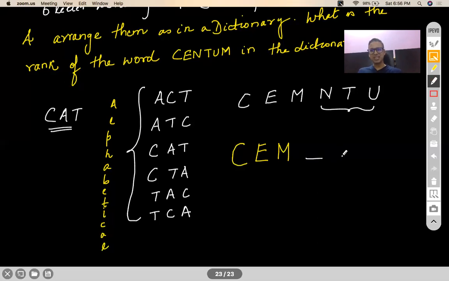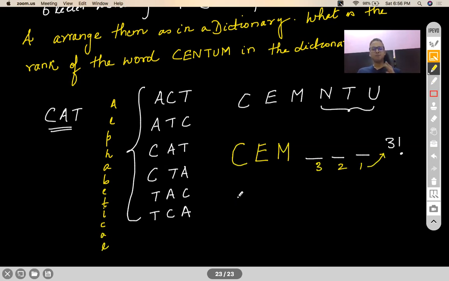Correct? So can I say these 3 can be interchanged in 3 factorial ways? See here, factorial is directly helping you to solve the question. Otherwise also you can say 3 into 2 into 1. That anyways boils down to 3 factorial.